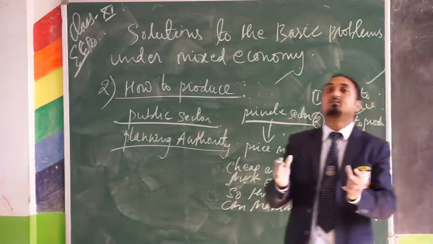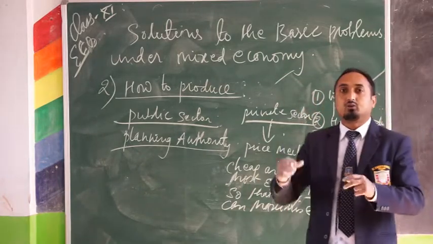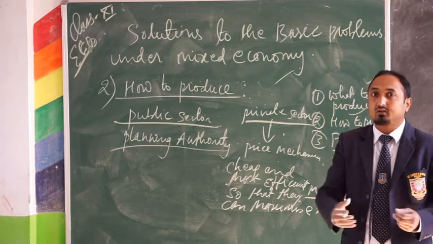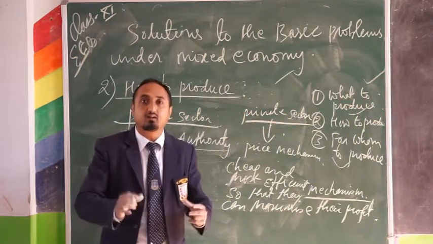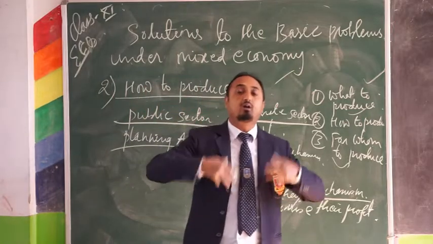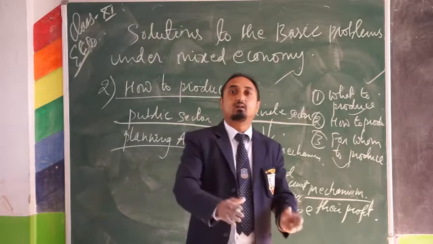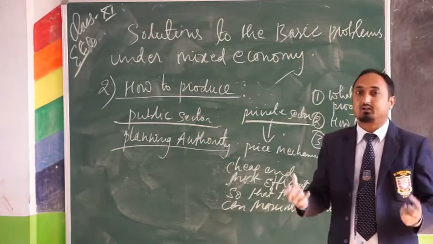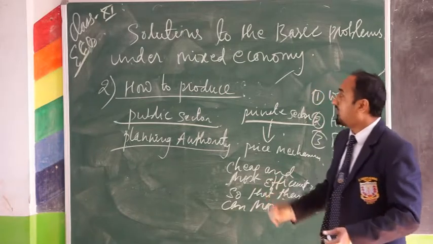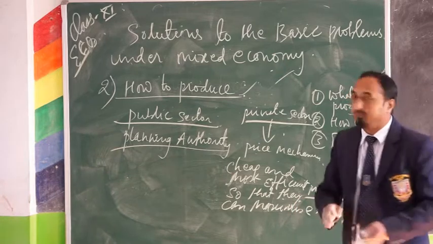Now, if we choose the capital intensive techniques, then many laborers will be replaced by machines, and once they are replaced, unemployment will be created in the country. So the intention of the government will be to reduce the unemployment rate. In order to do that, the government has to choose labor intensive techniques where laborers are employed in maximum number and machines are fewer, so that more employment opportunities will be created in the country. So this is how the problem of how to produce is solved in the mixed economy.